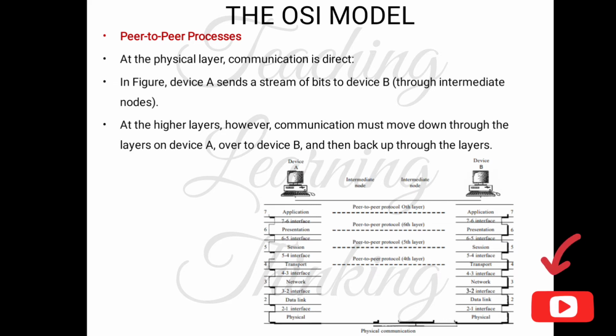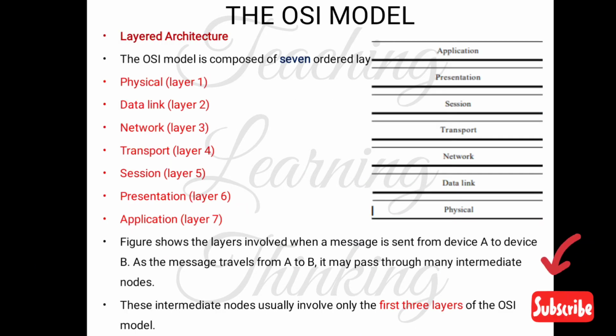Look at this figure clearly and go to this slide. The figure shows the layers involved when a message is sent from device A to device B. As a message travels from A to B, it may pass through many intermediate nodes. These intermediate nodes usually involve only the first 3 layers of the OSI model: the physical layer, data link layer and network layer. So the intermediate nodes are involved in the first 3 layers of the OSI model.